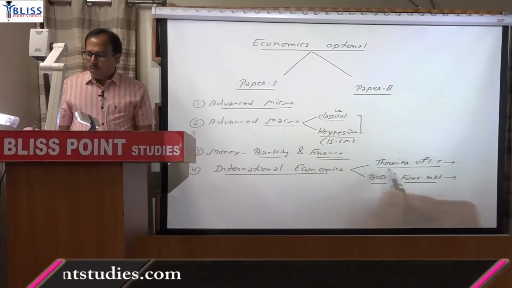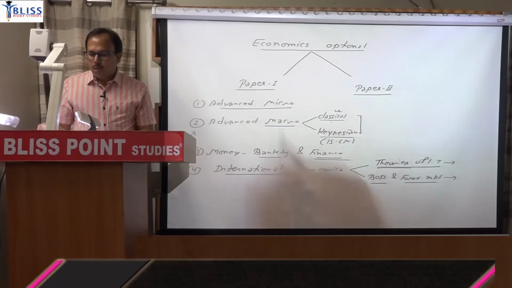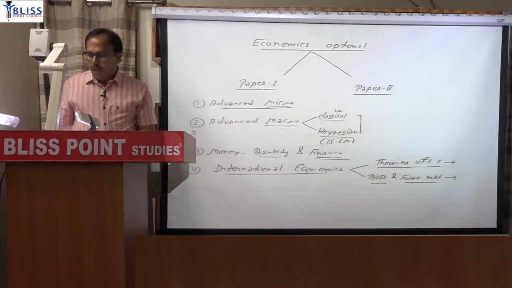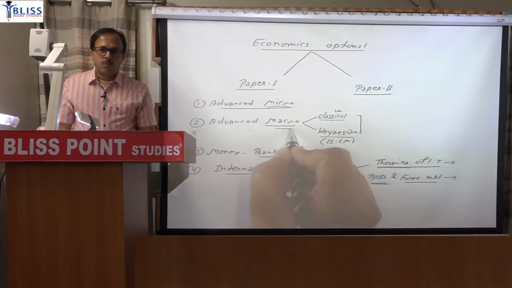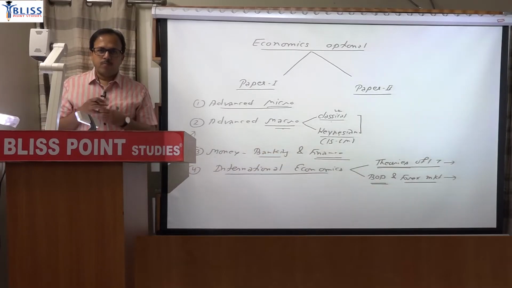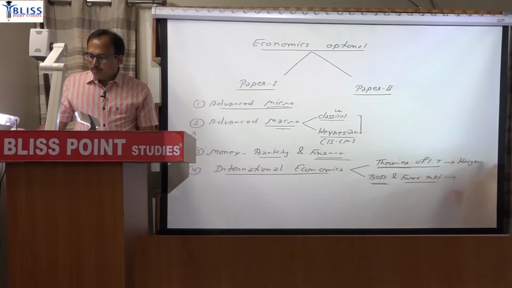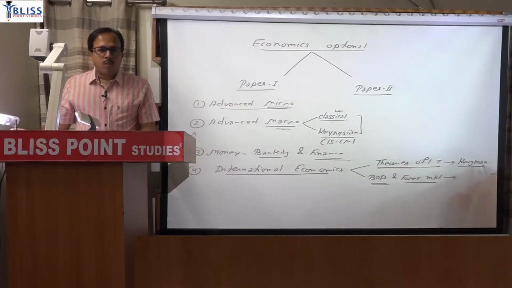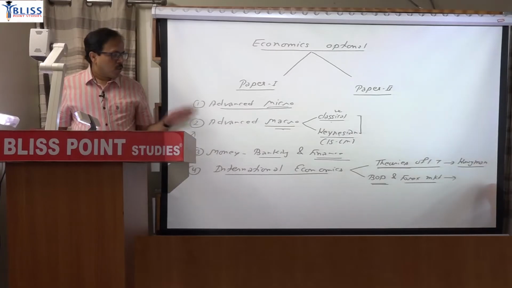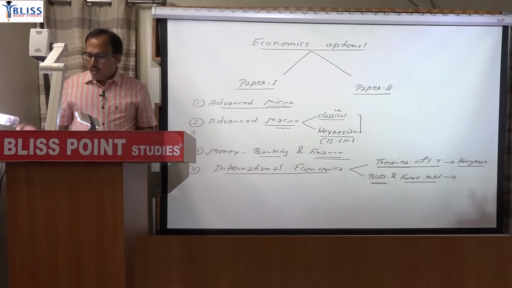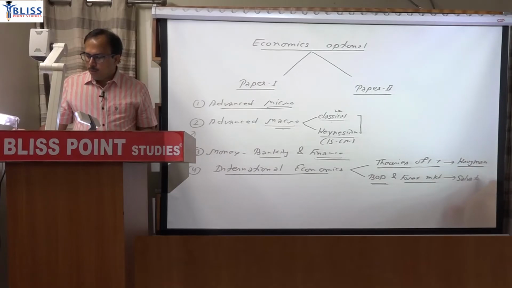Before reading these theories you should know the concept of micro, and before reading balance of payment you should know the concept of macro. That will be the ordering. For theories of international trade, the source will be Paul Krugman. You can read it from Salvatore also, but I will suggest go by Paul Krugman for theories, and for balance of payment and foreign exchange market, Salvatore.